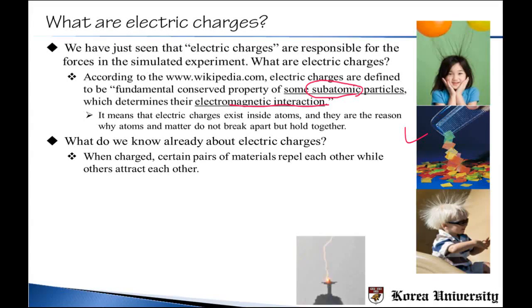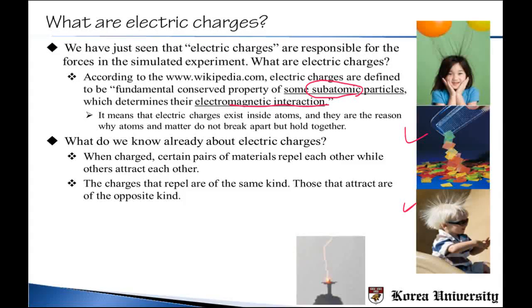And in certain cases, they can repel each other, just like this little child's hair. Here, nothing is pulling his hair up, but the many strands of hair are actually repelling each other. That is why they look like this. And you see that what is actually happening is that the charges that repel each other are of the same kind, and those that attract are of the opposite kind.